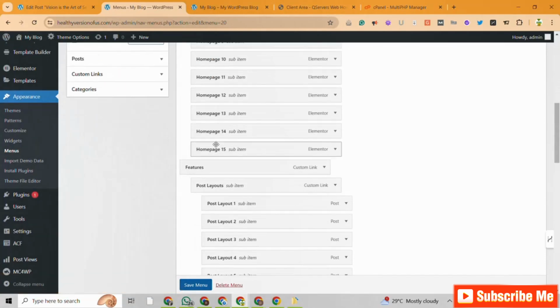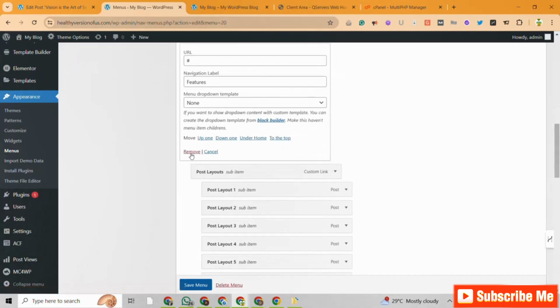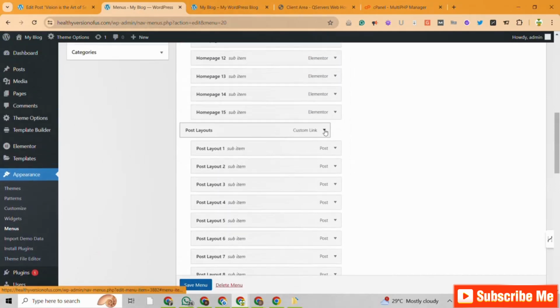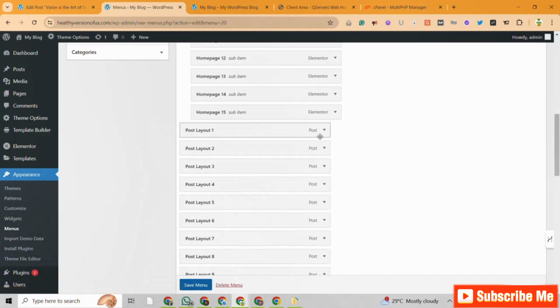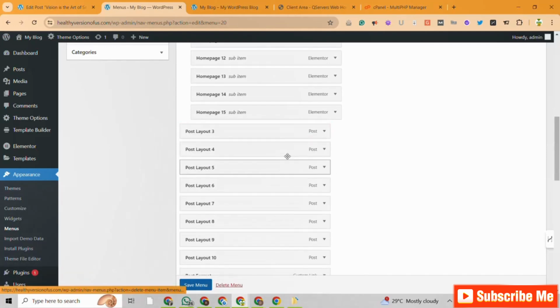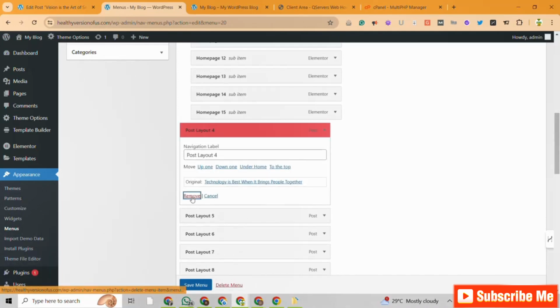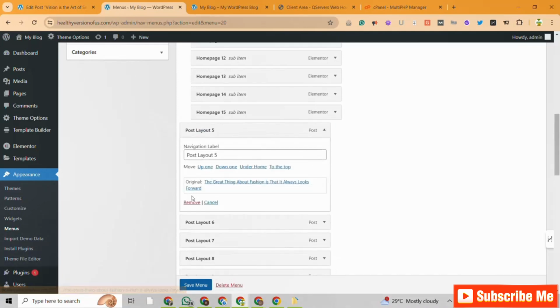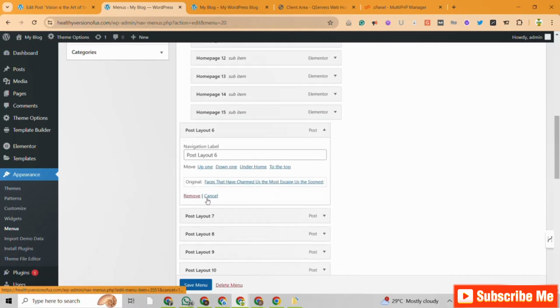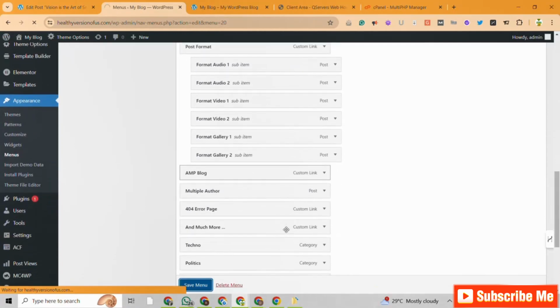So remove all of this up to 15. Remove these features, it doesn't look good. Remove these features here. So you want to put up all your post categories at the top of the menu, so that it becomes easier for people to find the particular post they want to read, right? So remove all of this. So let's update. As soon as I'm done removing all of this, update this.